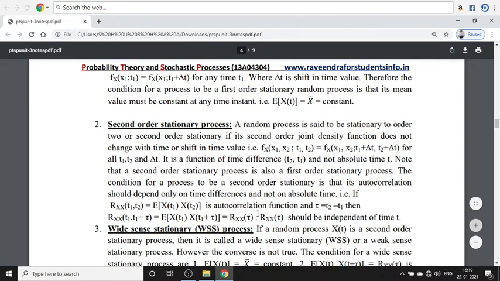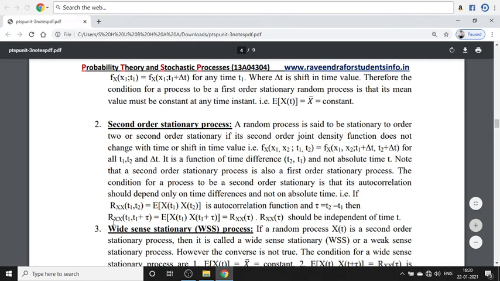Here x1 is selected at time t1, and x2 is selected at time t2, so the time difference is t2 minus t1. The general formula for the autocorrelation is RXX(t1, t2), and it is nothing but E of X(t1) X(t2). This is autocorrelation. Here tau is nothing but t2 minus t1. You can write this one.